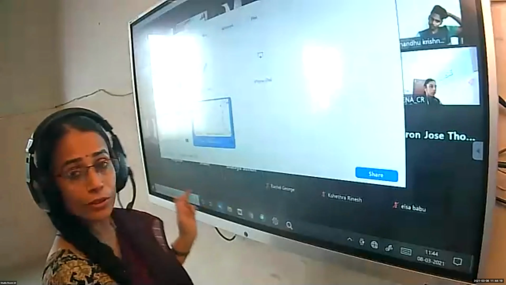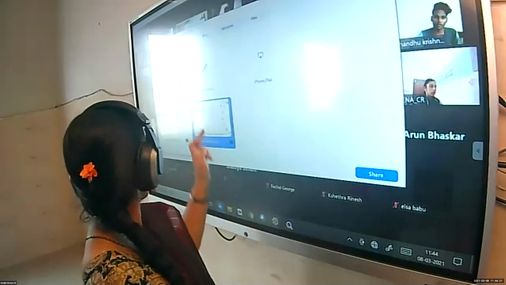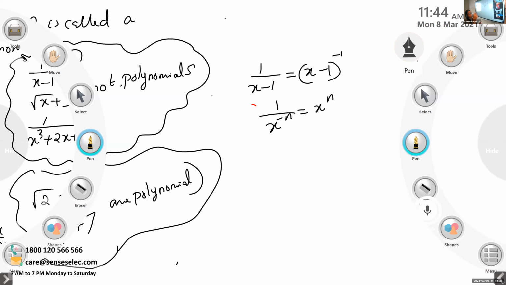Okay, children, sorry for the interruption. I will explain once again. So this is x minus 1, the whole raised to minus 1. A negative integer comes on the power, so it cannot be a polynomial.